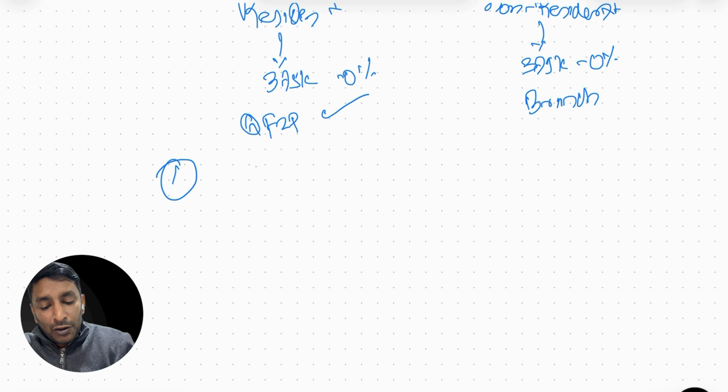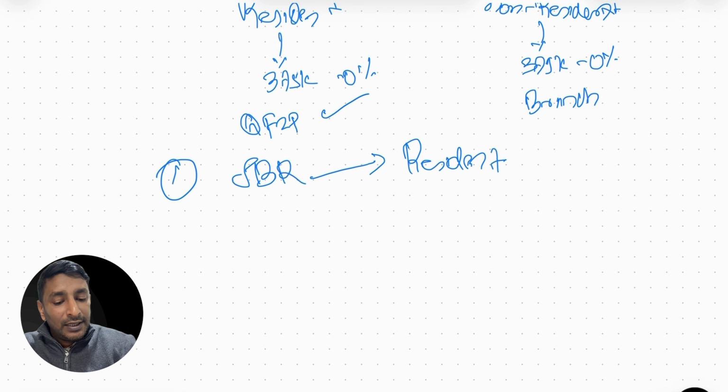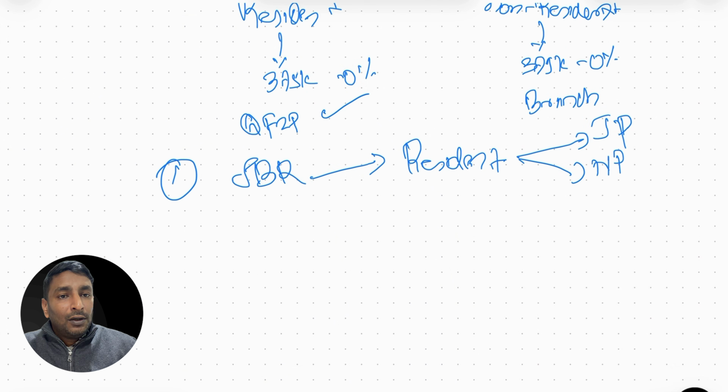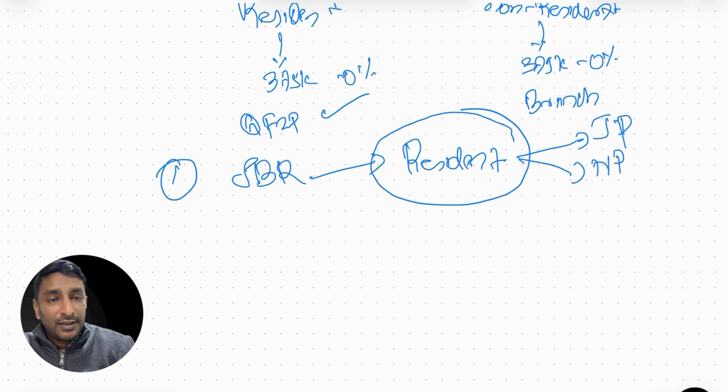Number 1, small business relief. Small business relief is available only for residents. This resident can be juridical also, natural also. So if an individual natural person who is conducting business and getting more than 1 million got registered, if that person is getting revenue in a year below 3 million dirhams, regardless of whether that person is a natural person or juridical person, as long as the person is a resident, then that person can get small business relief.